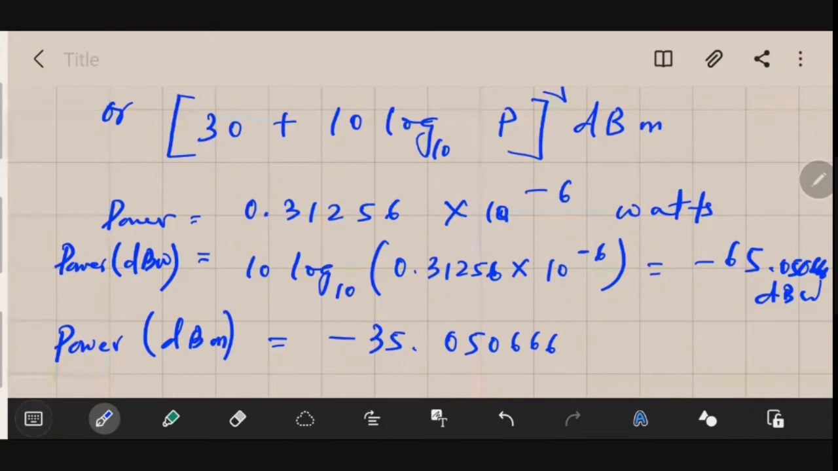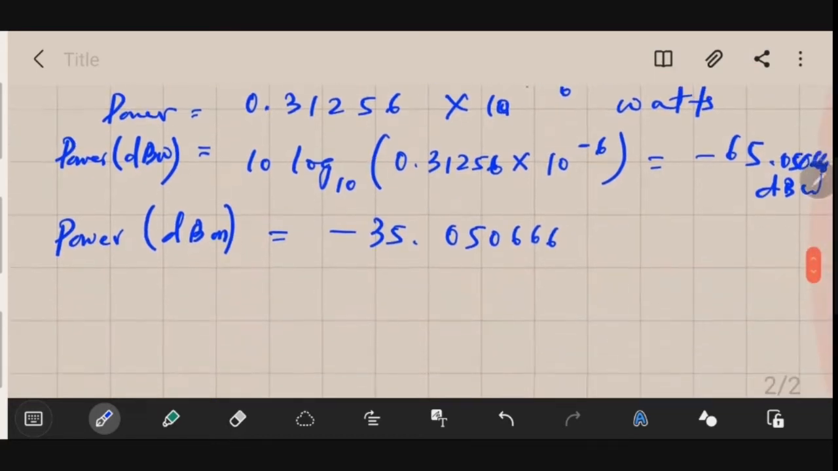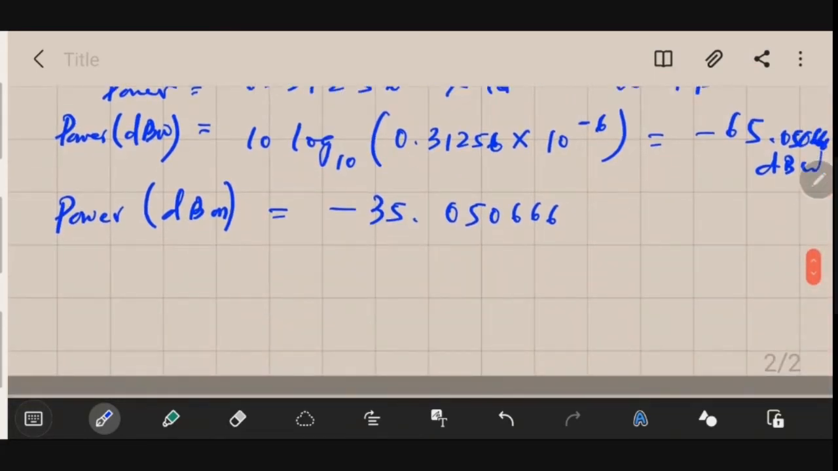In the exam, if you are given a question like this, will you be able to solve it? Yes, sir. Okay. Remember one thing here.